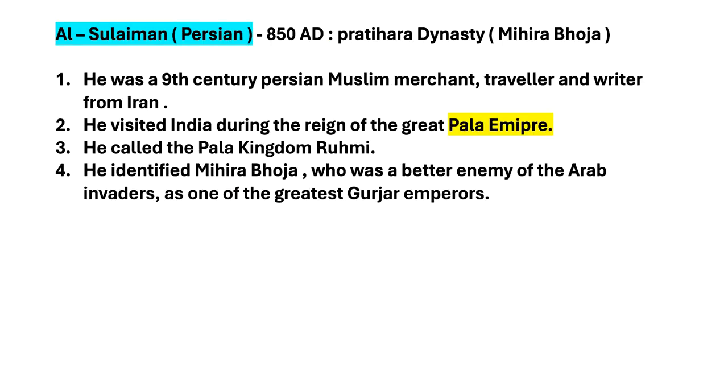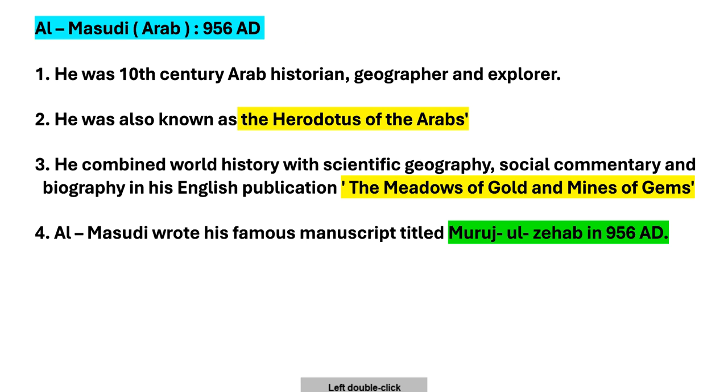Next one, Al Sulaiman. Time period is 850 AD. He visited during the Pratihara dynasty. The ruler was Mihira Bhoja. He was a 9th century Persian Muslim merchant, traveler and writer from Iran. He visited India during the reign of the great Pala Empire. He called the Pala kingdom Ruhmi. He identified Mihira Bhoja, who was a bitter enemy of the Arab invaders, as one of the greatest Gurjara rulers. Let's move on to the next slide.